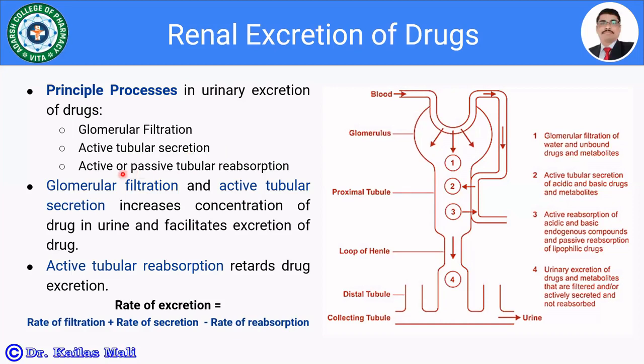Whereas the active or passive tubular reabsorption increases the elimination half-life of the drug and reduces the renal excretion of the drug, because the drug is going to be back diffused, or reabsorbed back into the systemic circulation. So glomerular filtration and active tubular secretion increase the concentration of drug in urine and facilitate its excretion, whereas the active tubular reabsorption retards drug excretion.